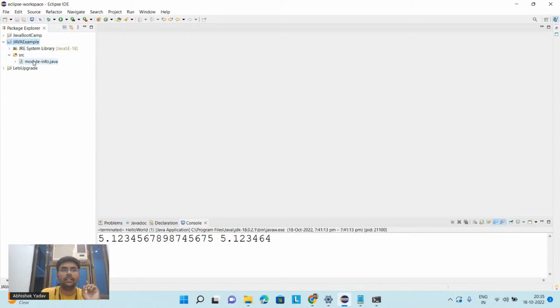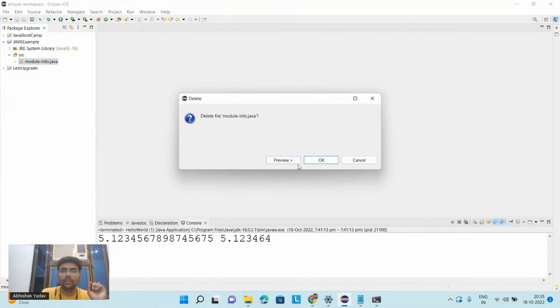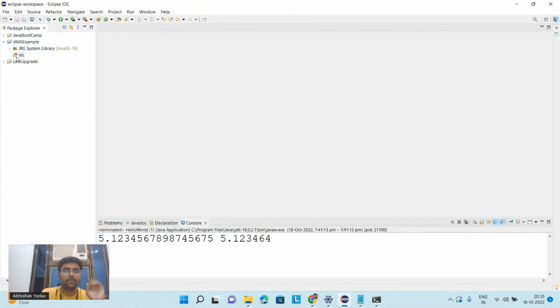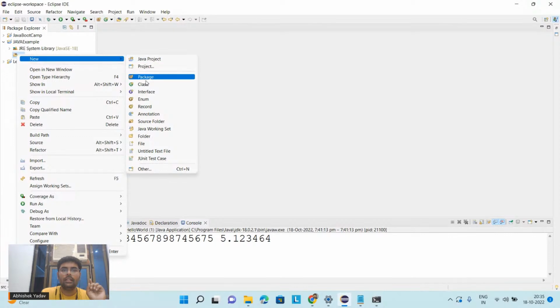Inside this source folder, just delete this part, that is module-info.java. Okay, delete this one from here, and here you can create your Java program. In order to create the Java program, right click on the source folder, click on new, click on class.